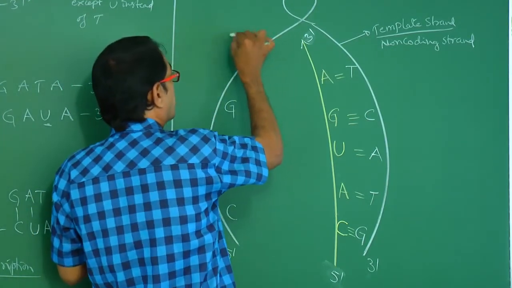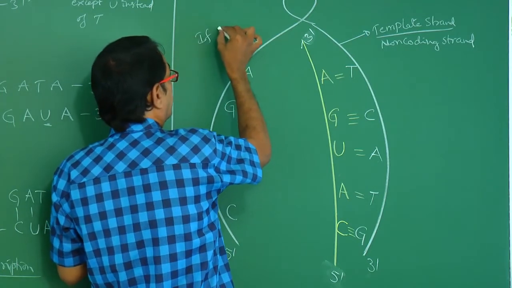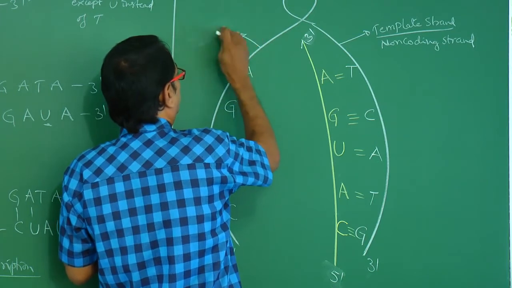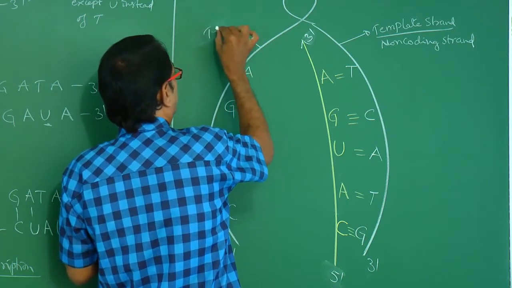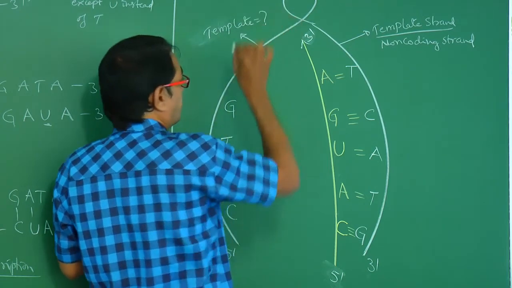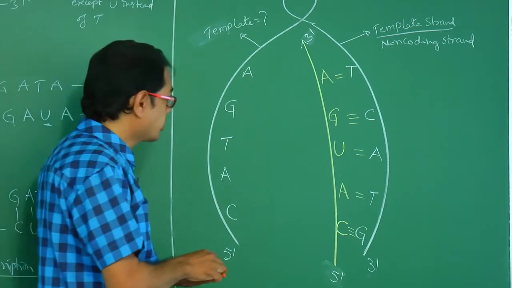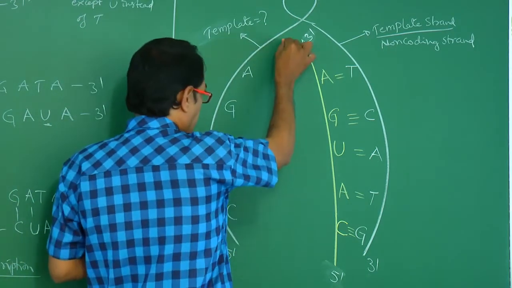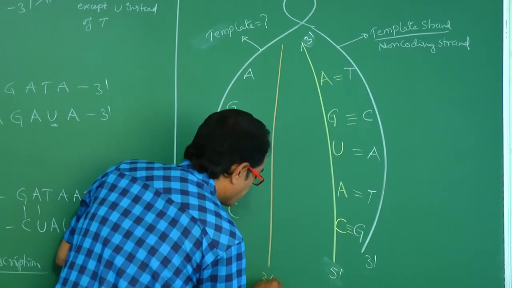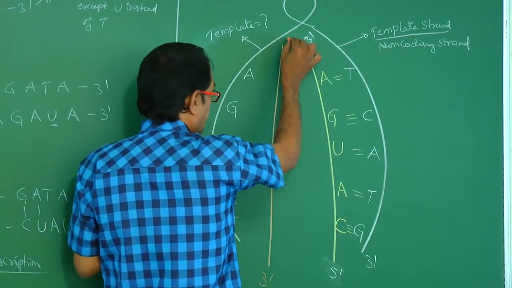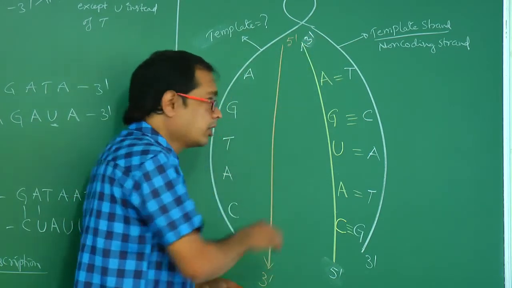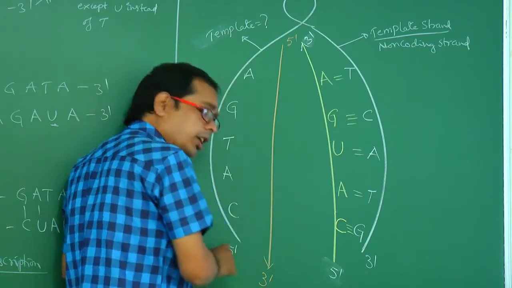If this is also a template, what happens? See, mRNA is synthesized. This is 5' means this is 3', 3' means this is 5'. Like this it will be formed. mRNA is synthesized from 5' to 3'.